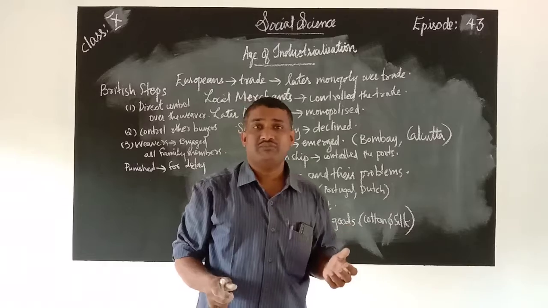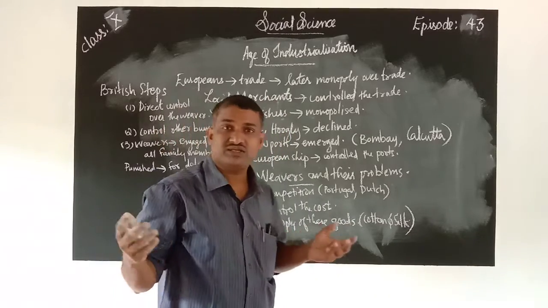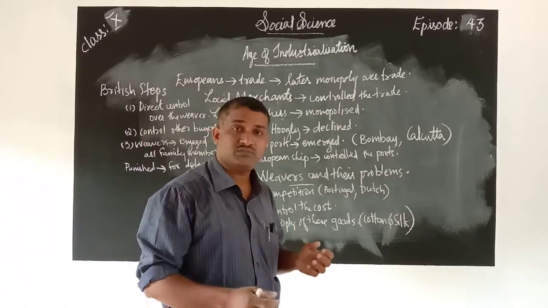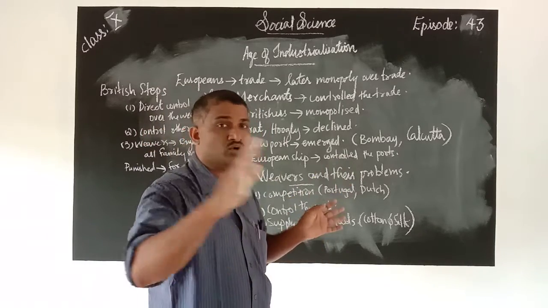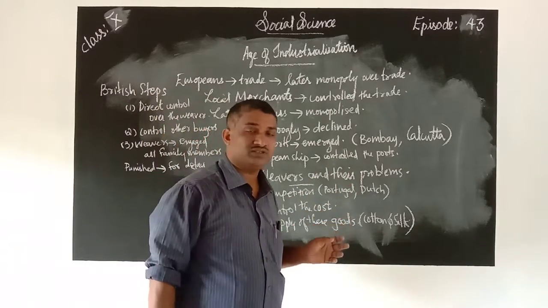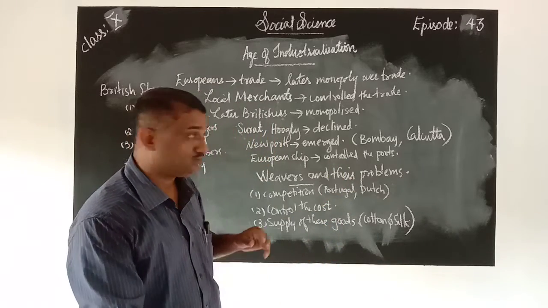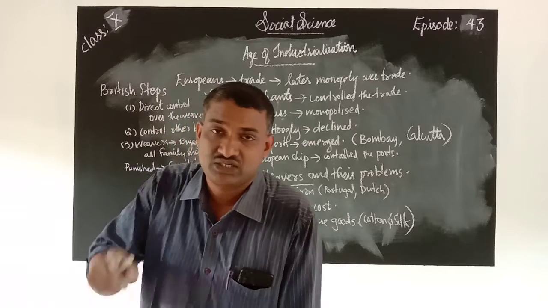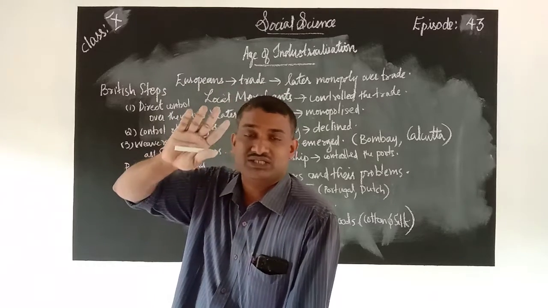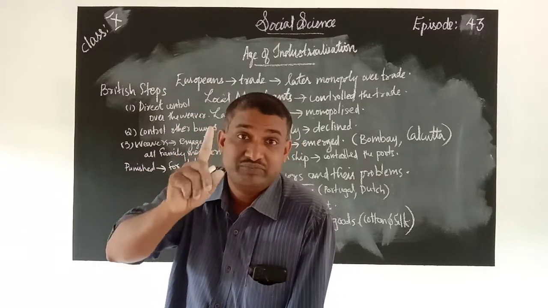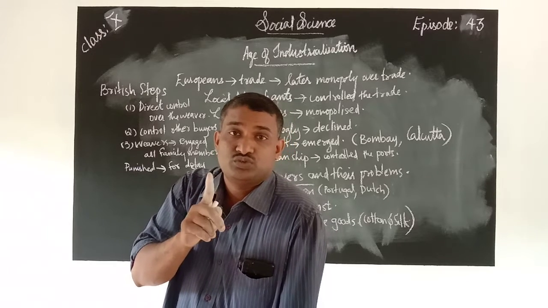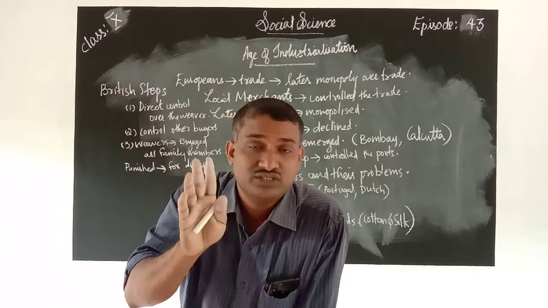In India, many handlooms are there. Many people mainly depended on handlooms. They worked through their hands only, not machine made. They mainly depended on these handloom industries. But later on, these handloom industries collapsed. Why did these handloom industries collapse? The main reason is the invention of machines.